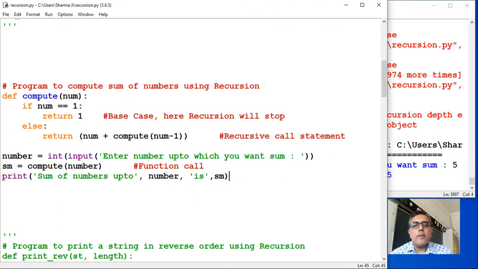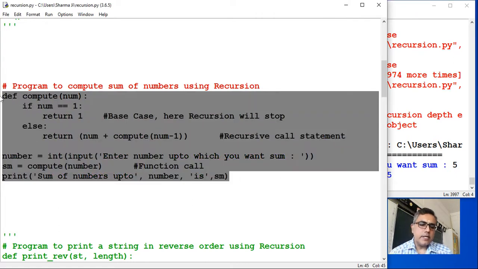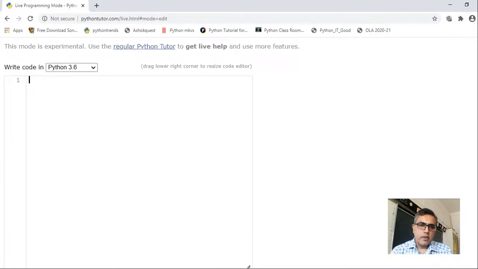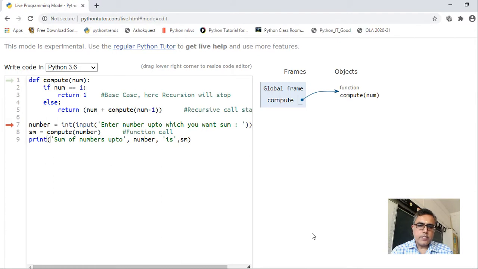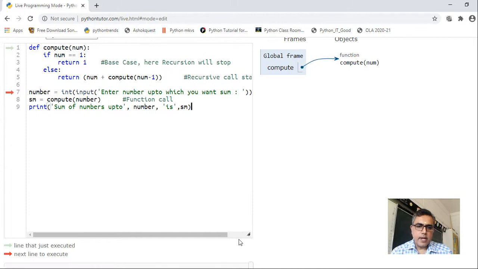Now internally what happened, we don't know. Let us see how it is calculated internally. Okay, so in Python Tutor I will copy this code, then I will execute it line by line.